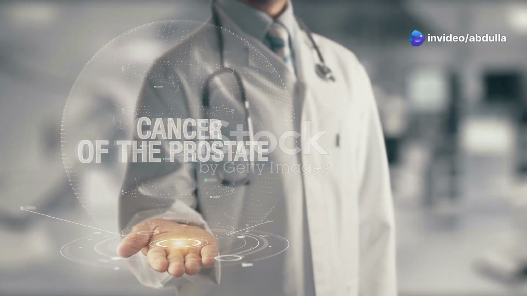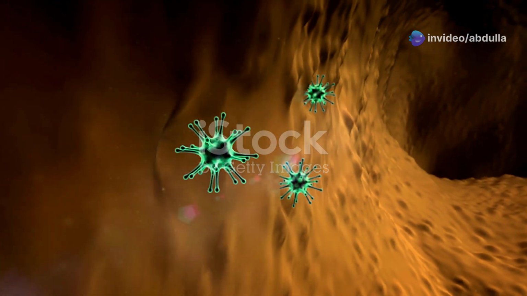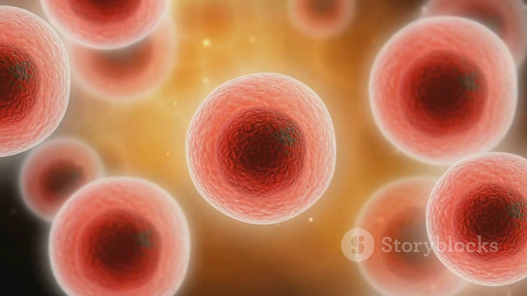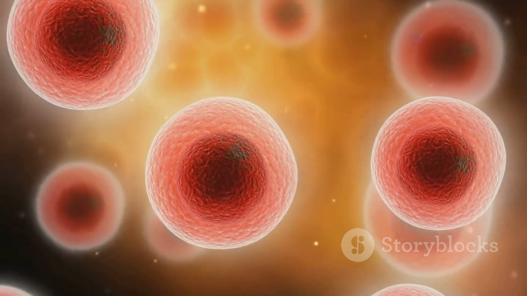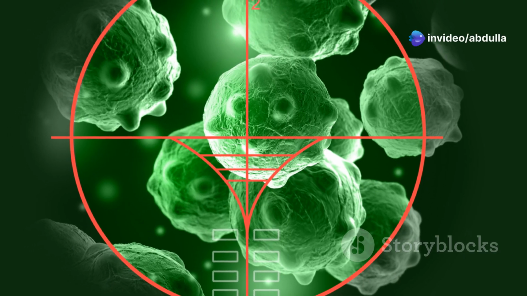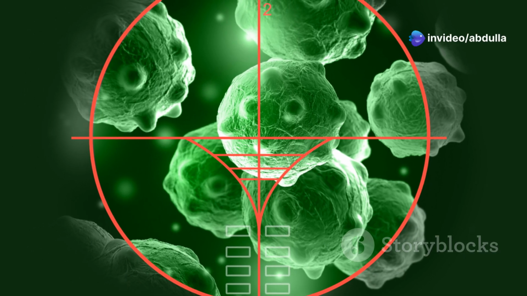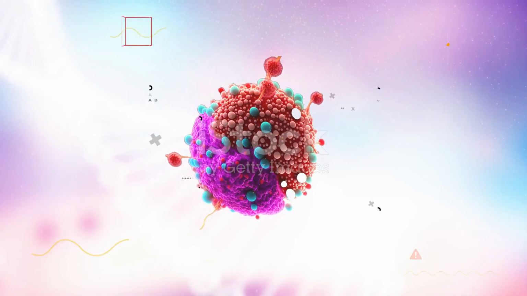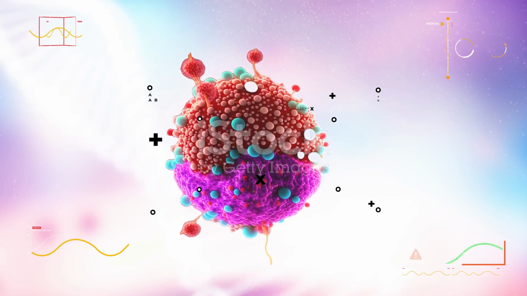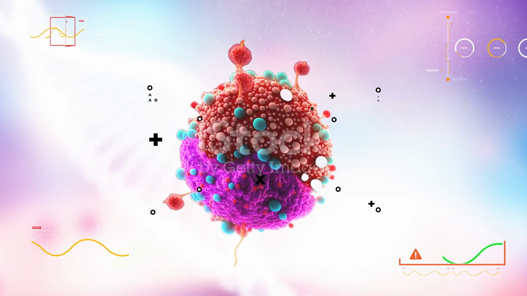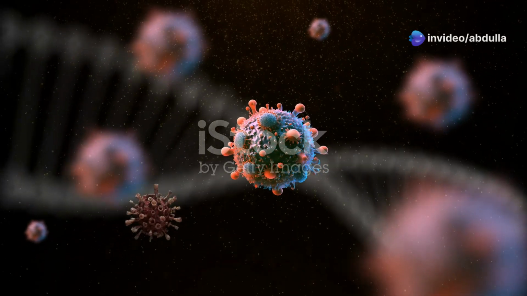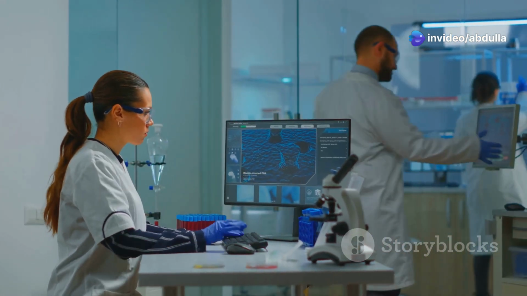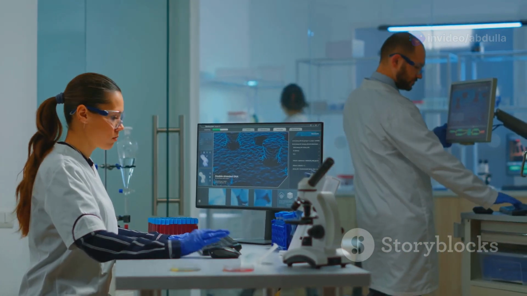The immune system and cancer. The immune system plays a complex role in cancer. It acts as both a protector and a potential target. Think of the immune system as a vigilant security force. Its arsenal includes specialized cells like T cells and natural killer cells. However, cancer cells can evolve mechanisms to evade immune detection. They express molecules that suppress immune responses and create an immunosuppressive microenvironment. This microenvironment turns the immune system against itself. Understanding the interplay between the immune system and cancer is crucial for developing effective immunotherapies.